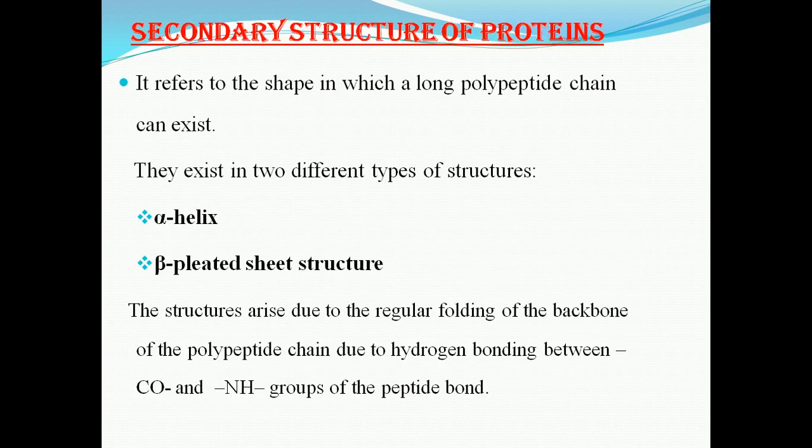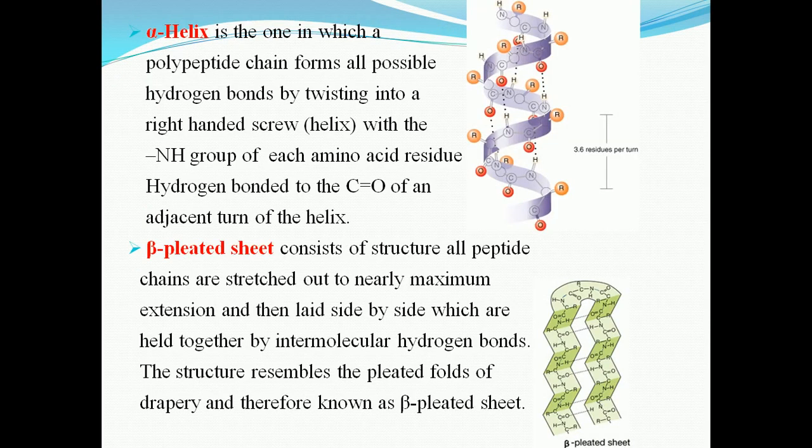Secondary structure of protein refers to the shape in which long polypeptide chains can exist. It exists in two forms: one is the alpha helix and the second is the beta-pleated structure. The structure arises due to the regular folding of the backbone of the polypeptide chain, due to hydrogen bonding between the CO and NH groups of the peptide bond.